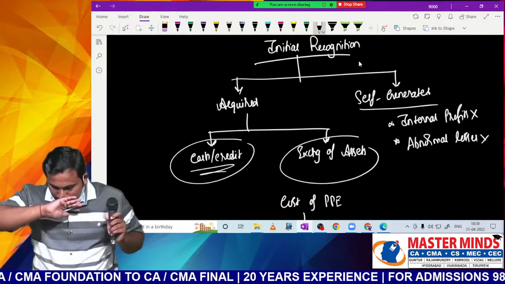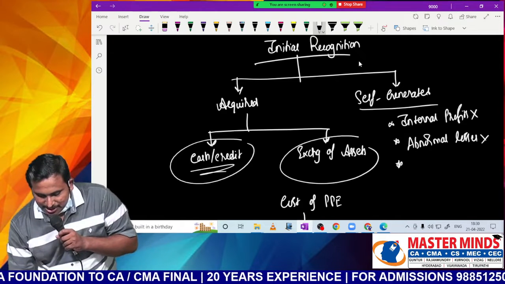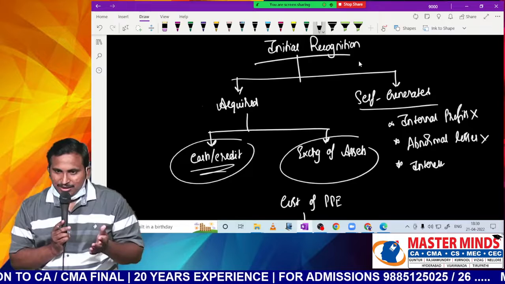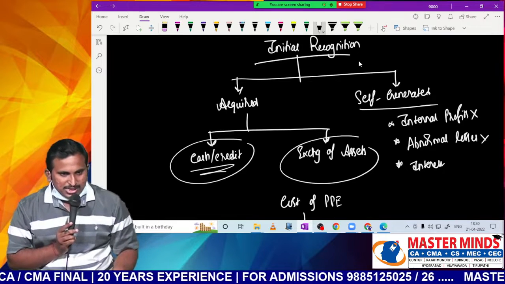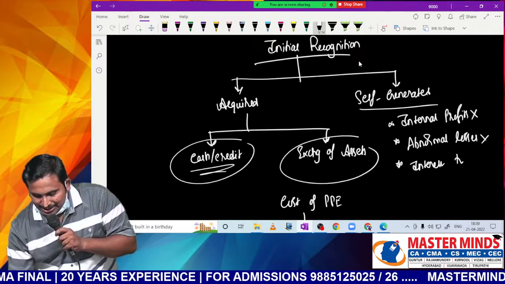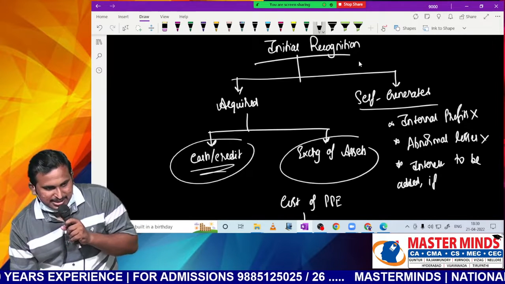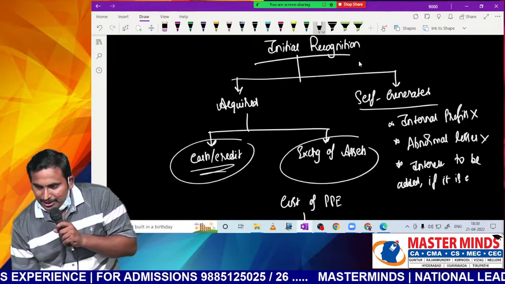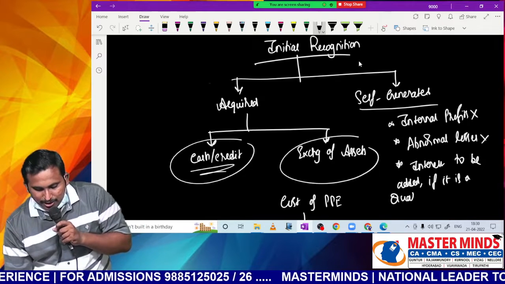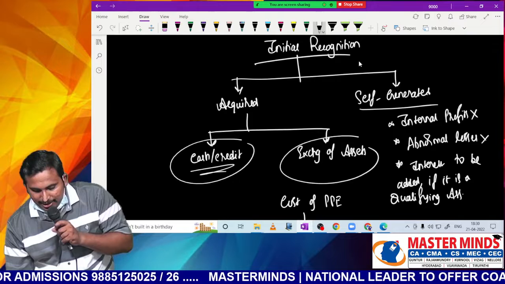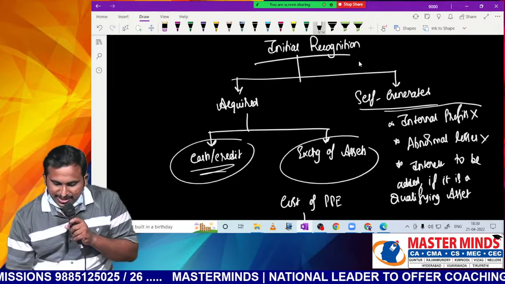Similarly, sometimes interest may be incurred, sir, because we are constructing. In the course we may take some loan, sir. Interest may be there. Interest is to be added if it is a qualifying asset as per AS 16. Because if you are constructing a building, it may be a qualifying asset, then interest has to be added.